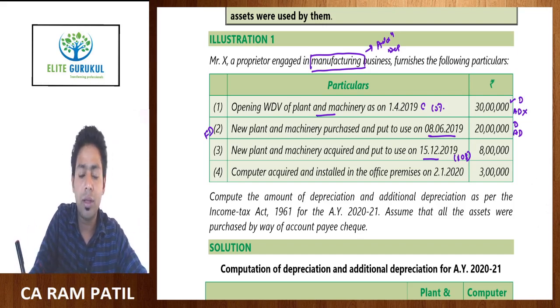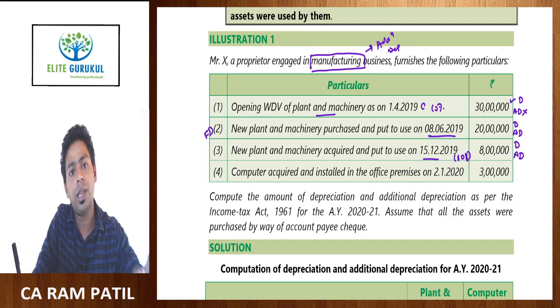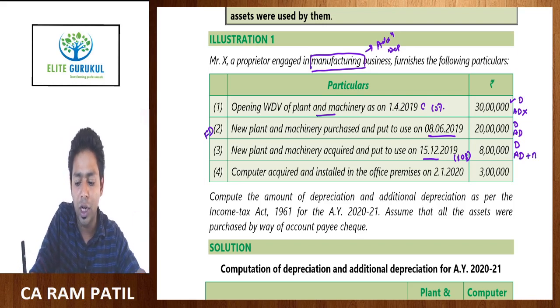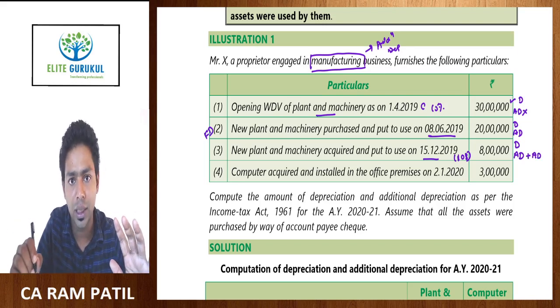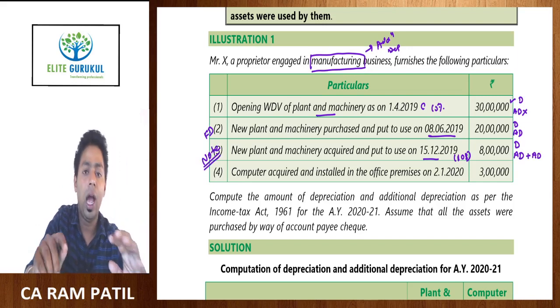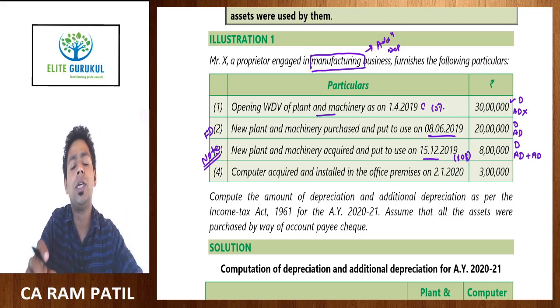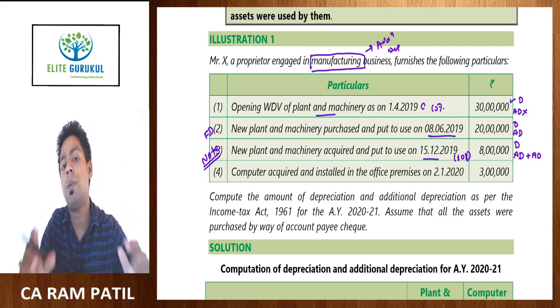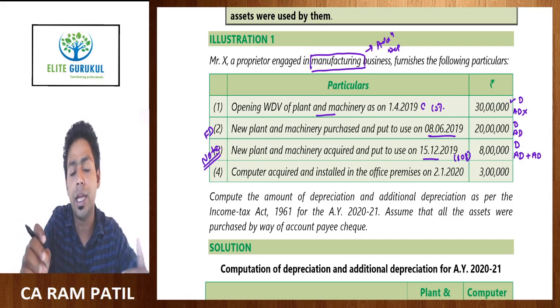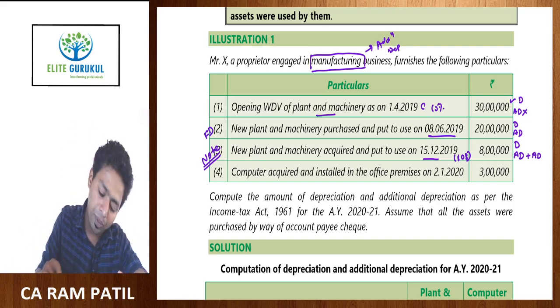Okay. Now, when I am saying eligible for the half depreciation, it is also eligible for half additional depreciation in this year and half additional depreciation in the next year. So, that note you need to keep in mind. After finishing your answer, you need to mention this note that balance 50% of additional depreciation on the asset purchased and put to use for less than 180 days in the previous year shall be eligible in the next AY, that is AY 21-22.